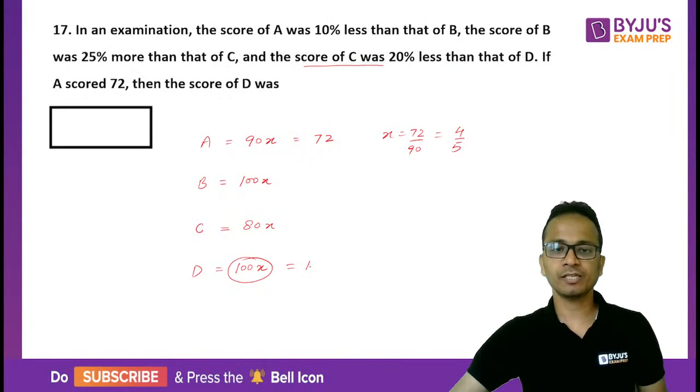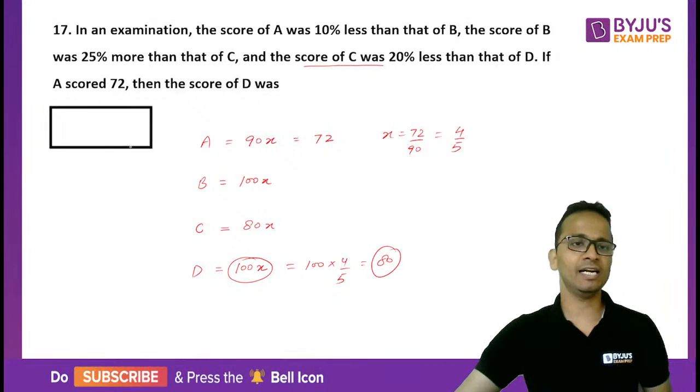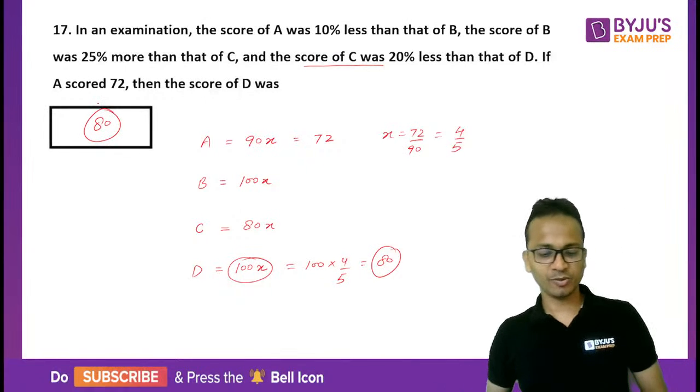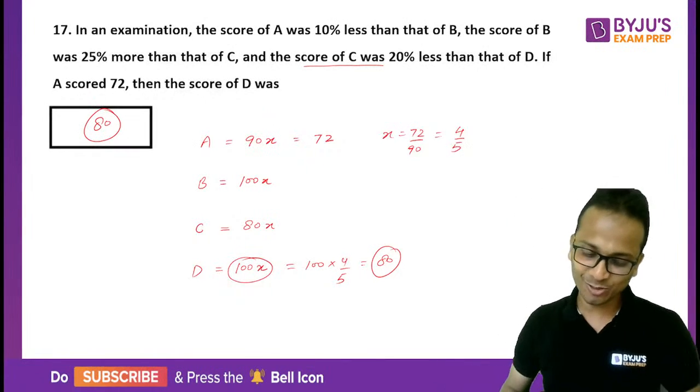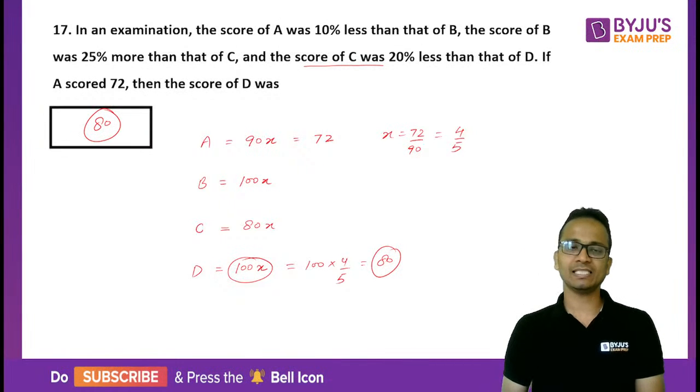Putting the value of x here, 100 into 4 upon 5 will be equal to 80. So 80 will be the correct answer, and anonymous Suraj might be calculating this. Yes, 80 exactly, Suraj. So both of you again are absolutely correct, and the correct answer is 80.